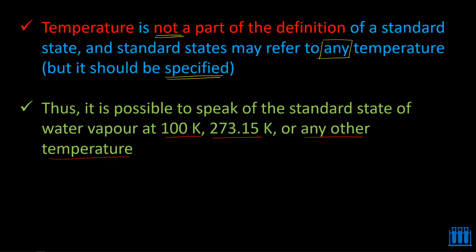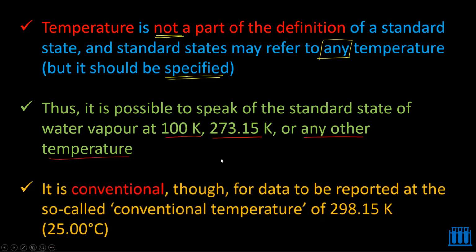Just two example temperatures I mentioned here. Okay. So yeah, here is the point. Even though it can be reported at any temperature, as a part of conventional standards, it is usually reported at a conventional temperature of 298.15 Kelvin. So it is not mandatory to represent at this temperature, but it is conventional to represent at 25 degrees Celsius. Nothing other than that. Okay.